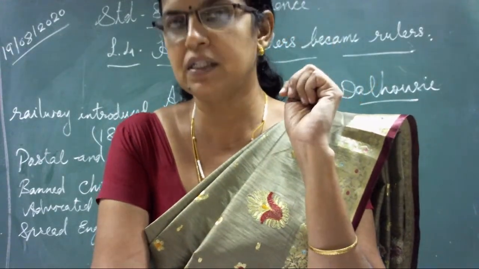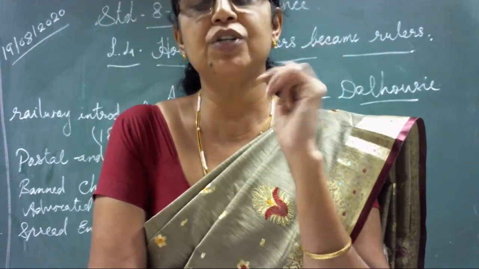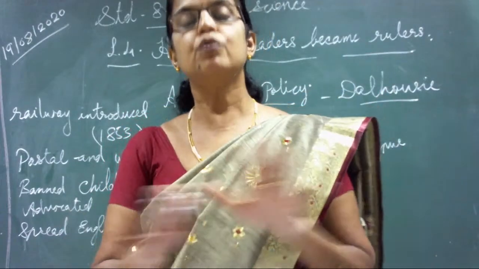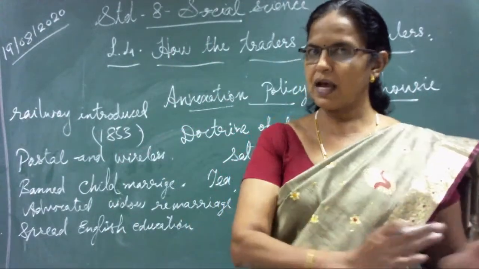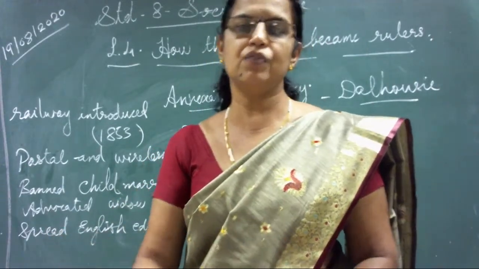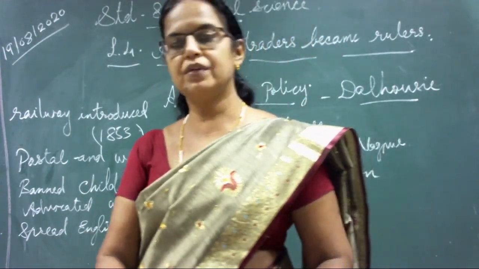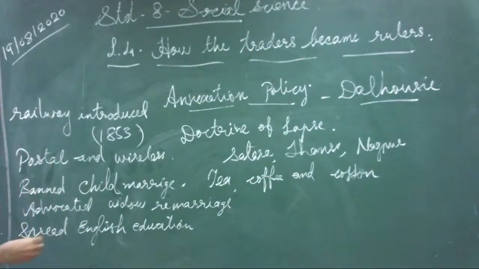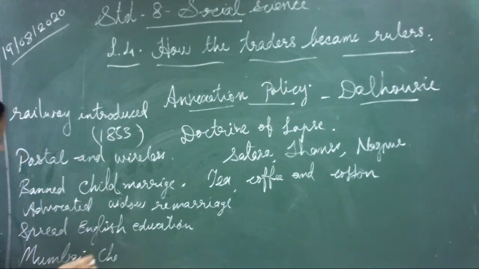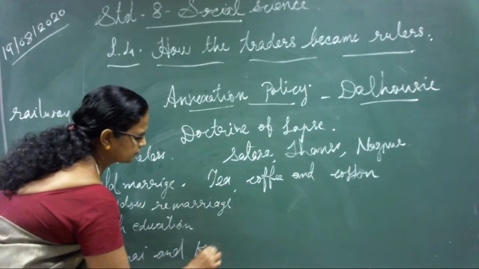His resolution in 1854 said that more importance should be given to English education and also to universities for higher studies. Based on that, in 1857, immediately after Dalhousie's rule which lasted till 1856, three universities were established in Mumbai, Chennai and Kolkata. That also became a plus point.